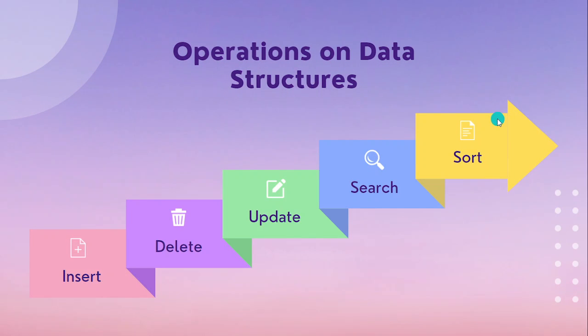Then coming to operations on data structures, when we have data structures, what we can do on them: we can perform these operations: insert, delete, update, search and sort. Searching and sorting have mostly different types of algorithms. Main operations are inserting, deleting and updating.